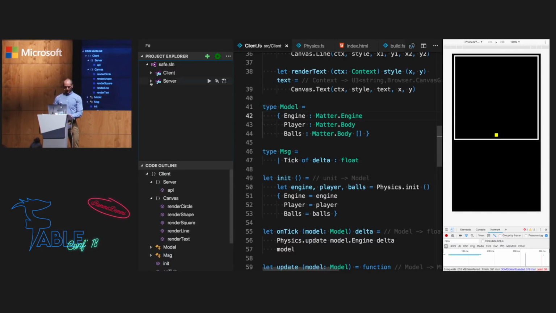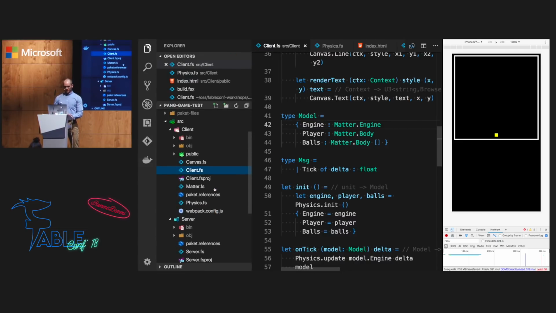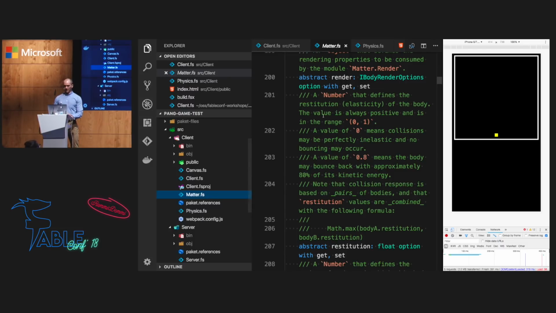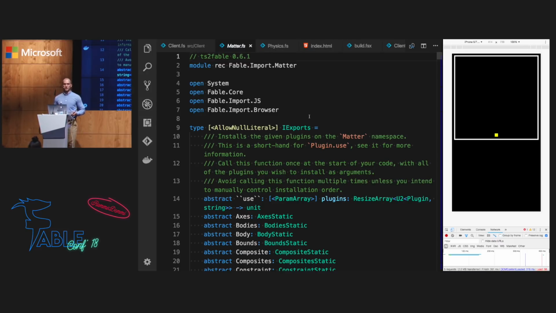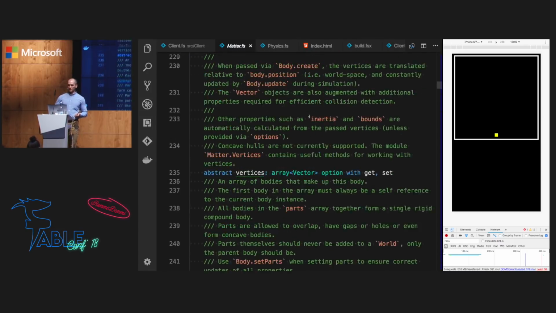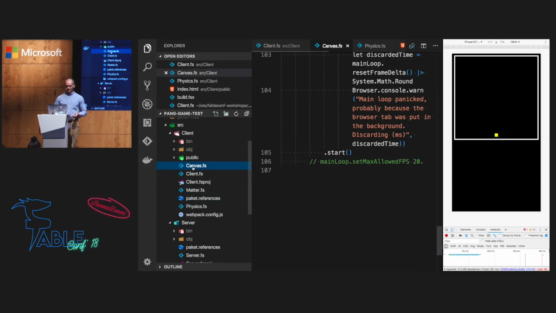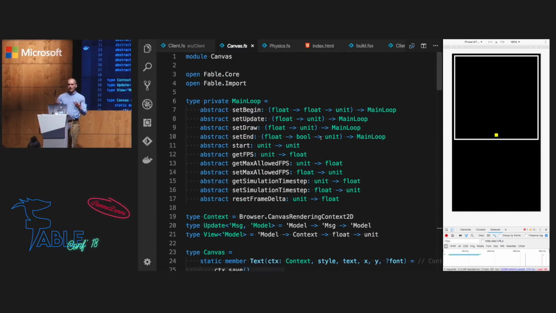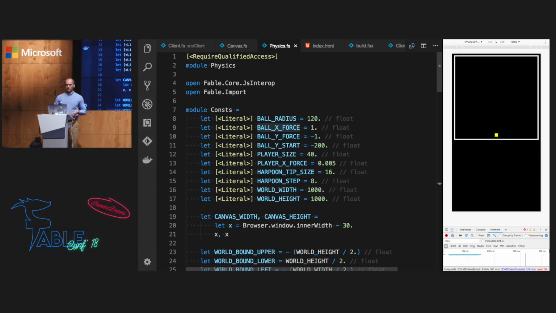So if you look at my structure over here, you can see basically Matter.js is like a module which imports the capabilities from the JavaScript library for this physics in our game. Then there is Canvas, which is like a library that allows us to cooperate with the Canvas HTML5 element. And then we've also got a physics module, which we'll be treating like a ready-to-use library, where we have some